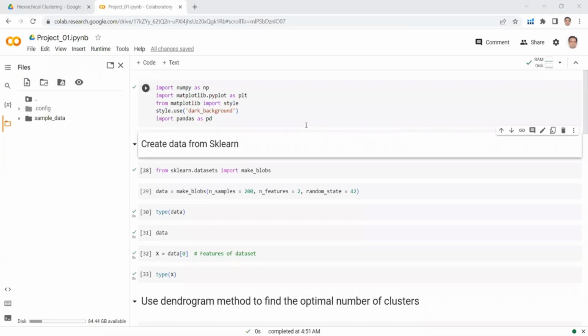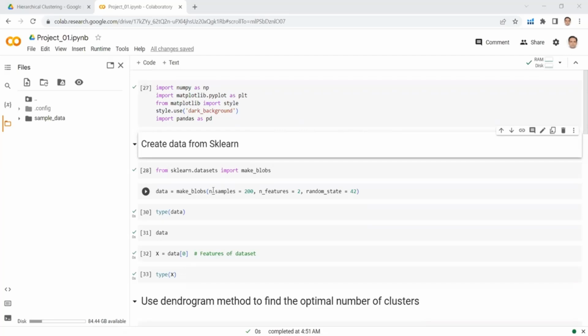So this lecture is a continuation of our previous lecture. We are still in project 1 of hierarchical clustering. Actually, what we have done till now in project 1, basically we have completed the project 1. We have generated the data. We have successfully implemented hierarchical clustering in Python. Now we have to discuss a few more things with respect to this project.